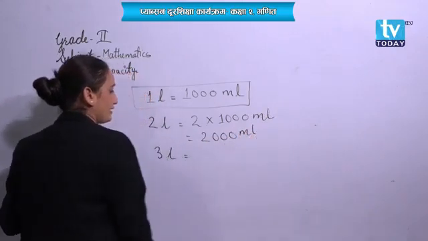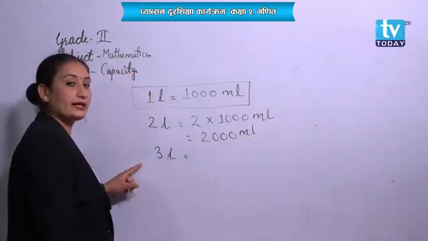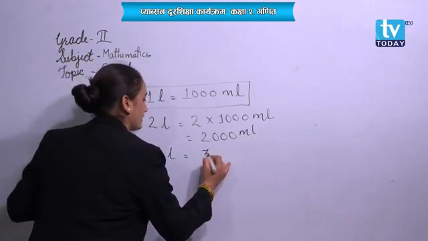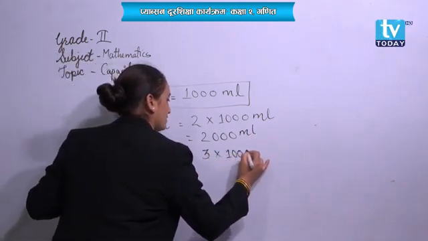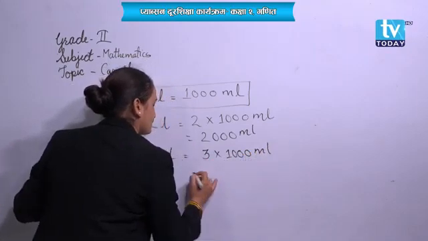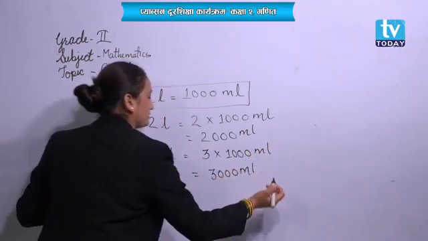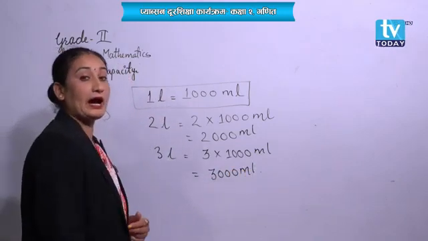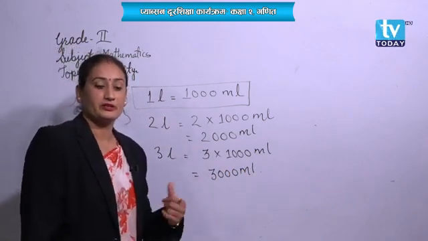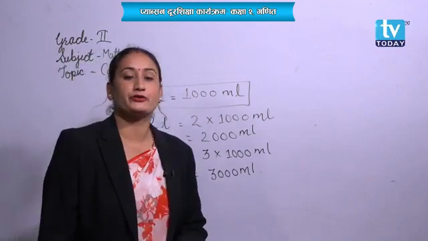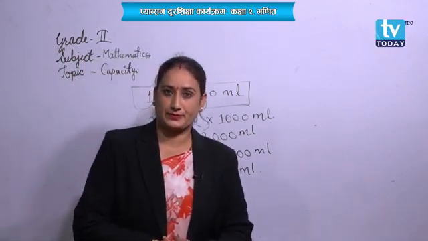Can you write it, students? Then 3 liter means 3 into 1000 milliliter. That means it's 3000 milliliter. After this you need to write it in milliliters.